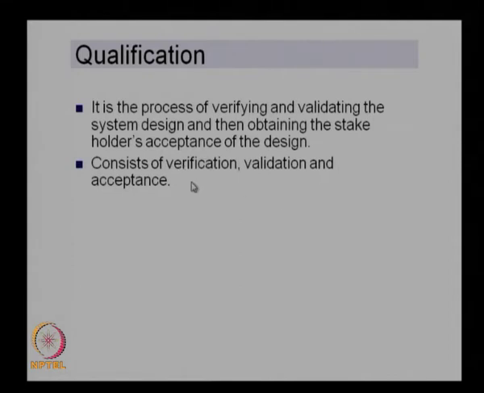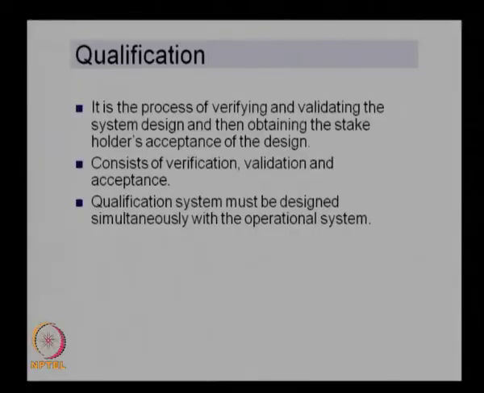As we discussed in the previous class, verification is basically verifying the developed system with respect to the specifications we identified at the design stage. Validation is ensuring that it meets the requirements of the customer in terms of conceptual validity or design validity. Acceptance is when we give the complete system to the user, and the user conducts the acceptance test and then accepts the system. These are the three stages the qualification process goes through, and we need to design the qualification system as we design the engineering system.